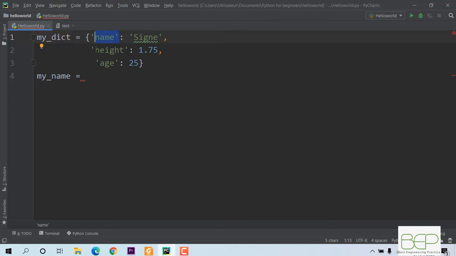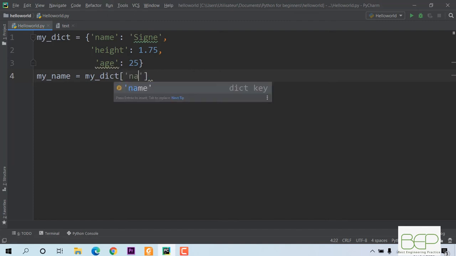So I write my dictionary, and I put square brackets just like in a list, but now I instead put the key, which is name. Don't forget to put the quotes because it is a string data type.